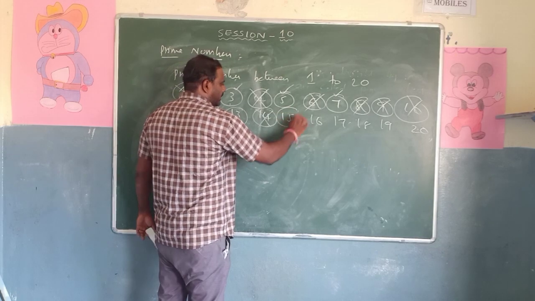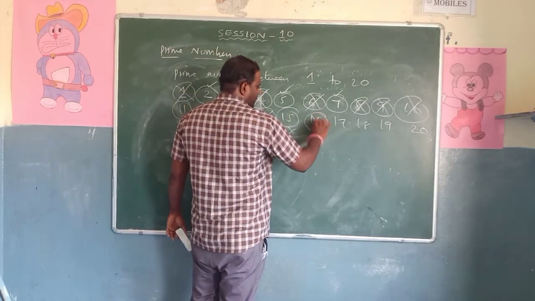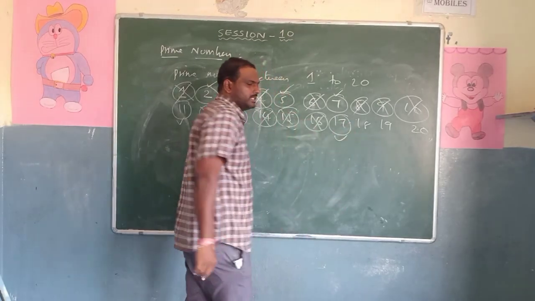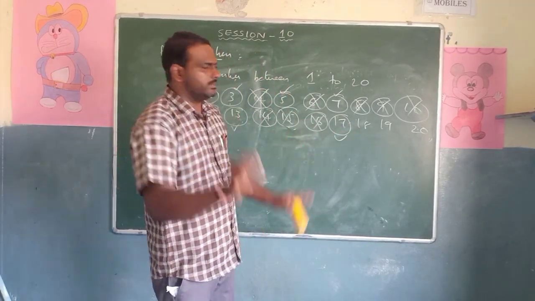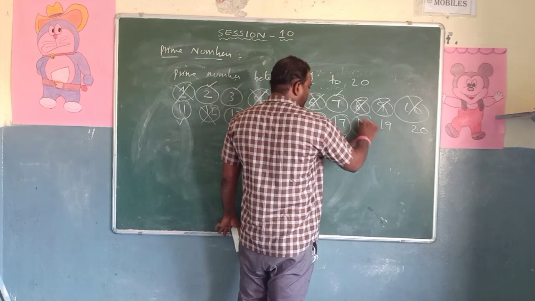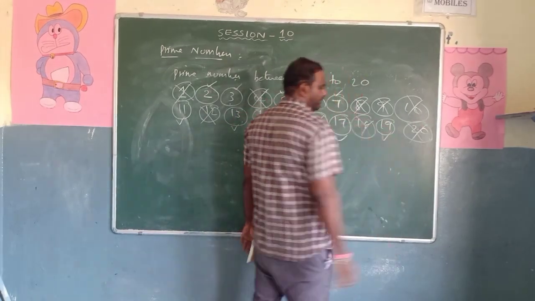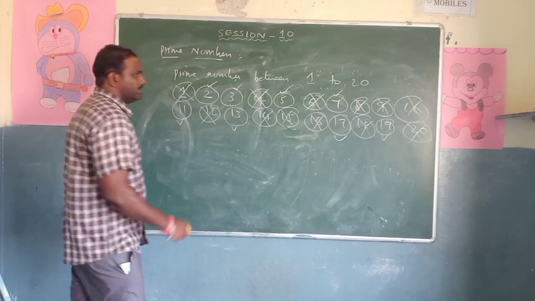15 is not a prime. 16 is not a prime. 17, yes, it is a prime. 17 will come in only the 1 table and the 17 table. 18 is not a prime. 19, yes, it is a prime. 20 is not a prime. So like this you have to write the prime numbers.